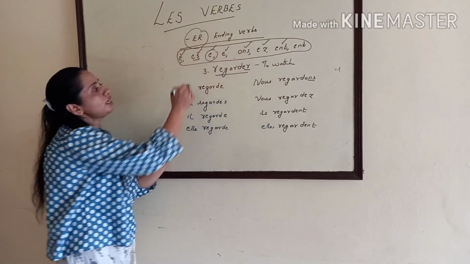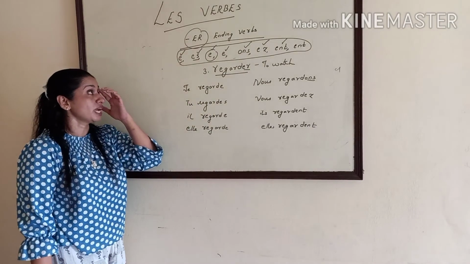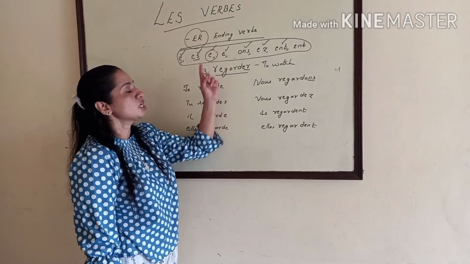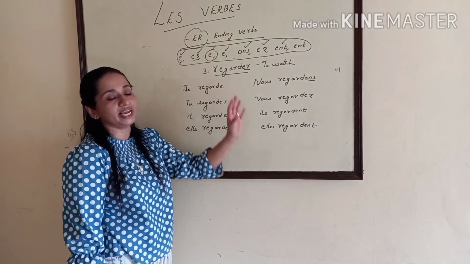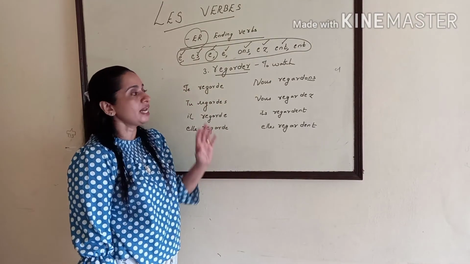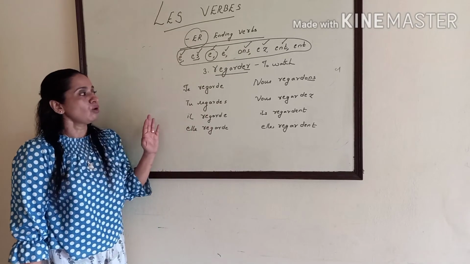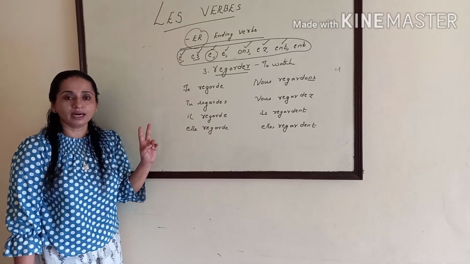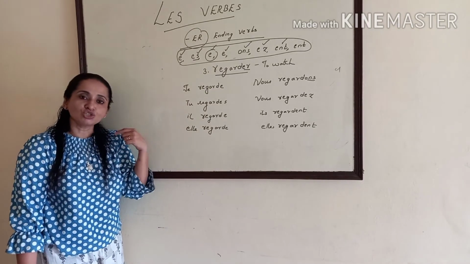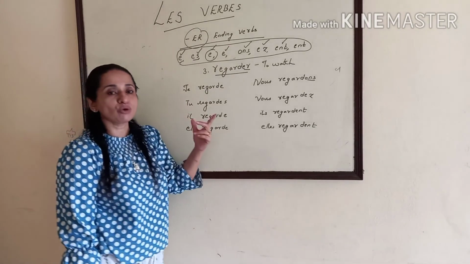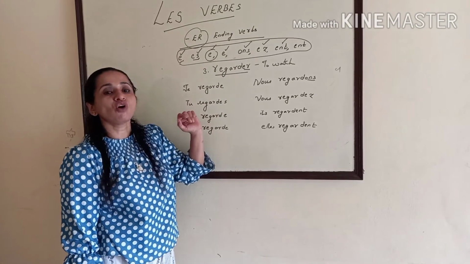For conjugating all the ER ending verbs, you have to do like this only. The simplest group of verbs, ER ending verbs. So many verbs are there, we will learn in later classes. Now only 3 verbs: regarder, parler and aimer. Parler means to speak, aimer means to love, regarder means to watch.